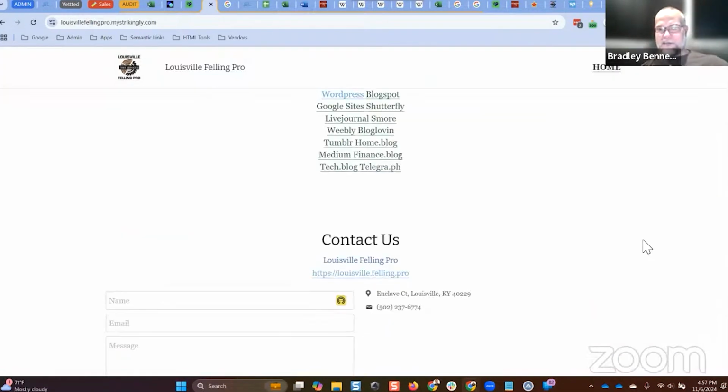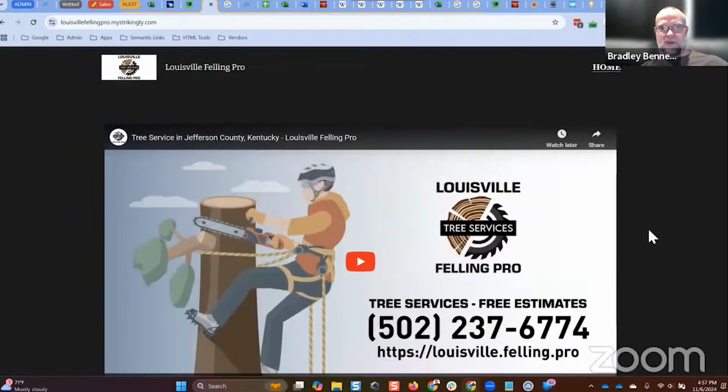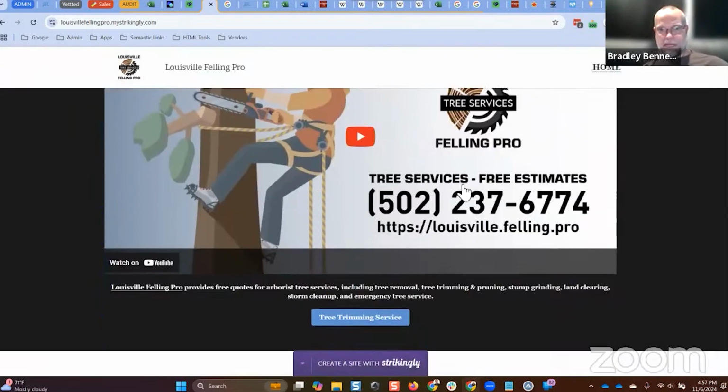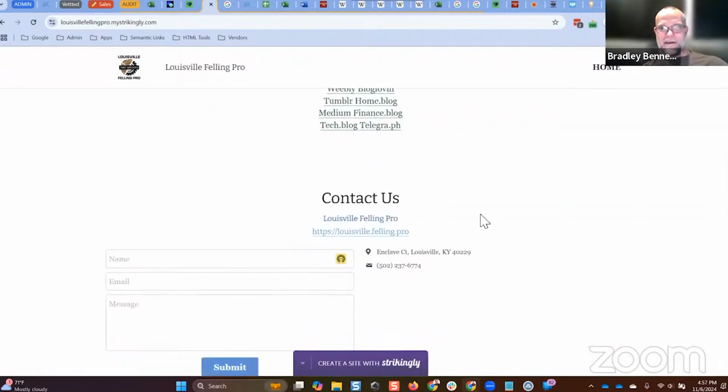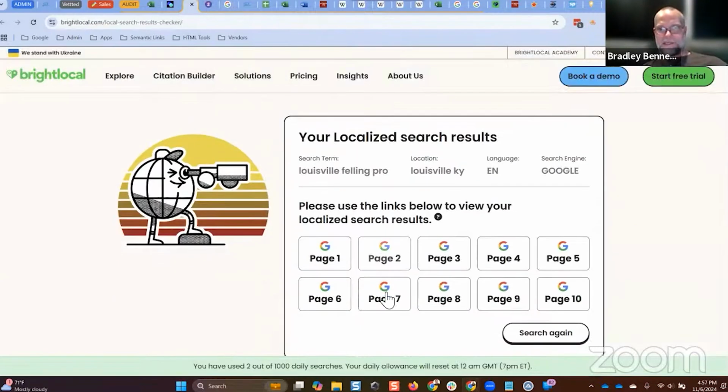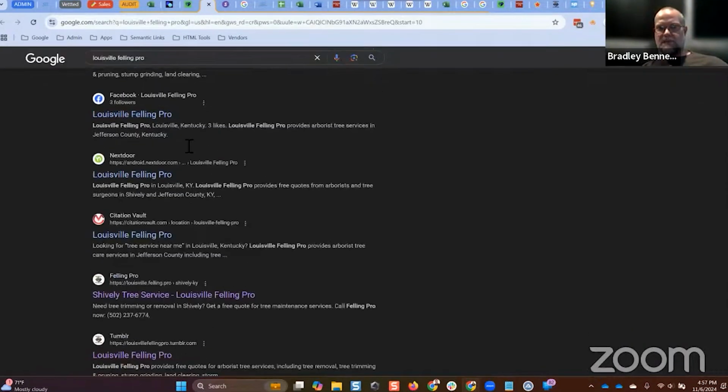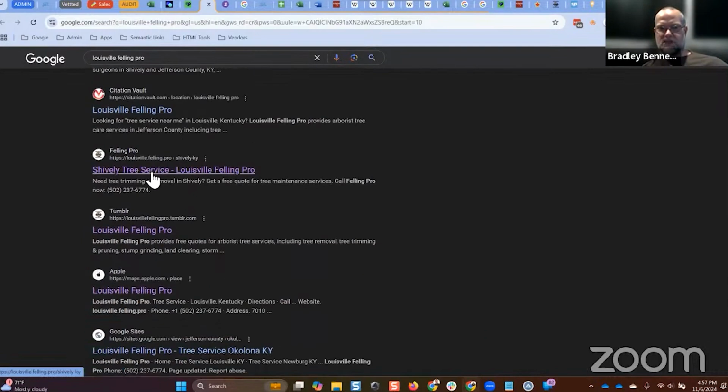Look at this. Is there any reason this page should be indexed? There's no content on the page other than a YouTube video and some links to the other branded assets. And this even has incorrect location information. That's not where the business is located anymore, so this is an incorrect citation. However, it's still a branded asset. I'm just pointing this out because there's Facebook, Nextdoor, Citation Vault.